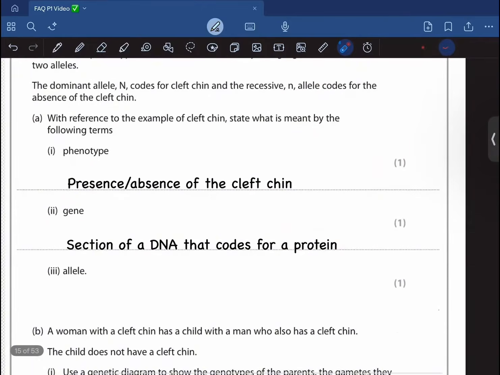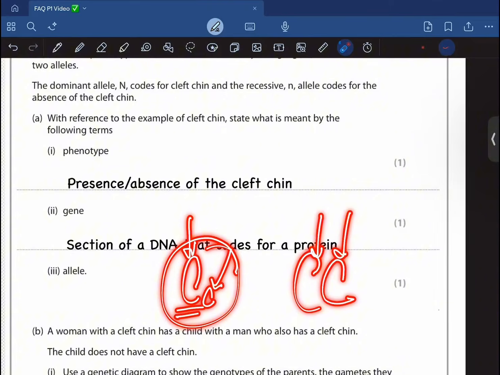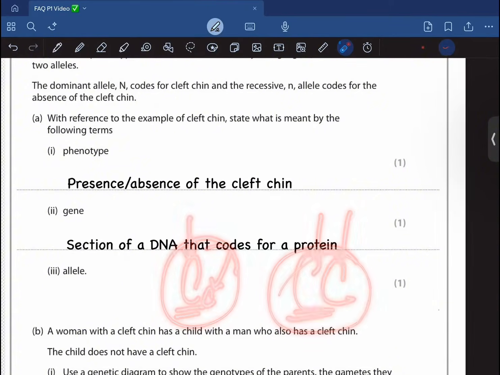Moving on. Allele. So what are alleles? These are alternate forms of a gene, right? For instance, this for cleft chin, this for the absence of cleft chin, this for cleft chin, this for cleft chin, right? So these things are alleles. These are alternate versions of the gene.